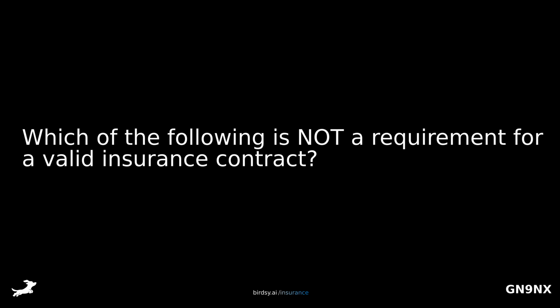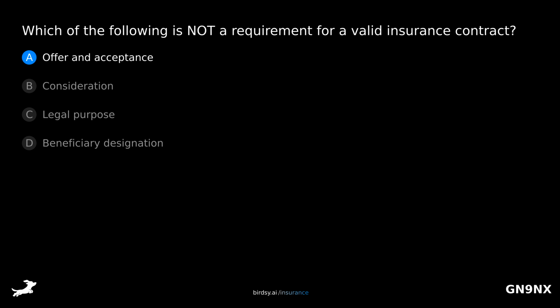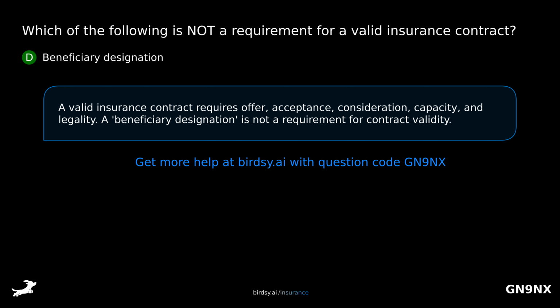Which of the following is not a requirement for a valid insurance contract? Is it A, offer and acceptance, B, consideration, C, legal purpose, or D, beneficiary designation? The answer is D, beneficiary designation. A valid insurance contract requires offer, acceptance, consideration, capacity, and legality. A beneficiary designation is not a requirement for contract validity.